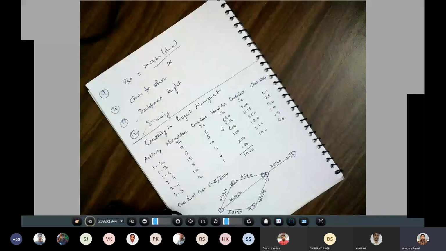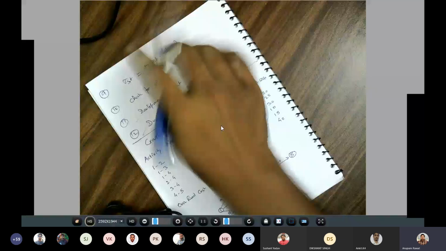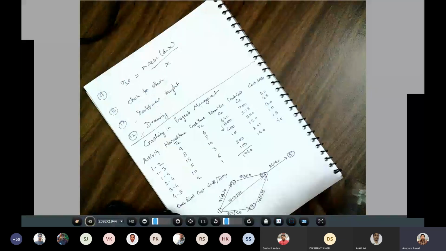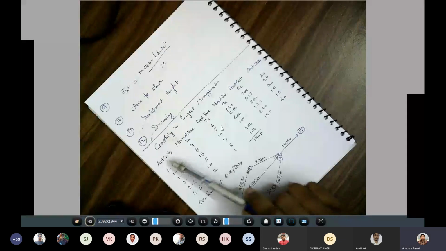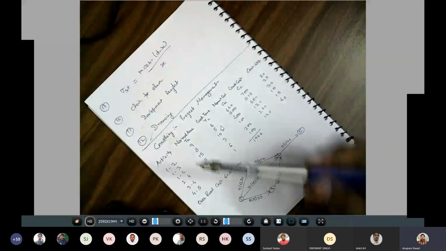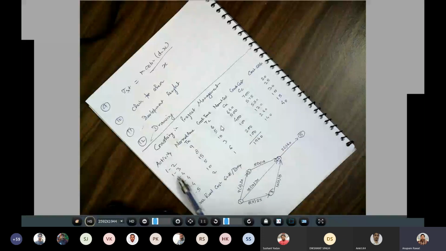So here we are taking a problem. Forget about this one, and concentrate here. In this crashing of a project, this table is given to you. In this table, activities are given: 1 and 2, 1 and 3, 1 and 4, 2 and 4, 3 and 4, and 4 and 5.